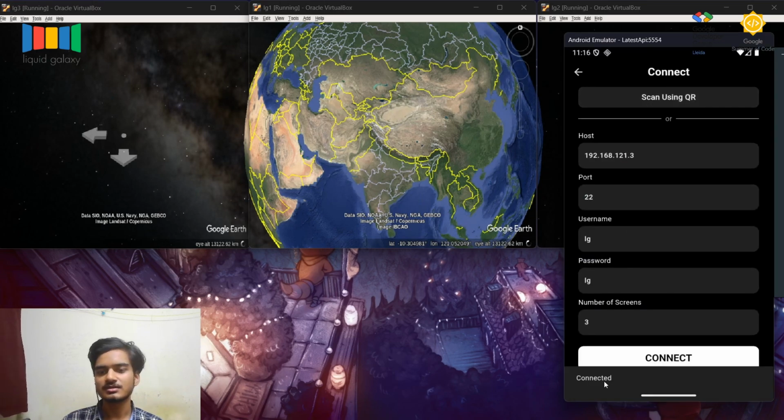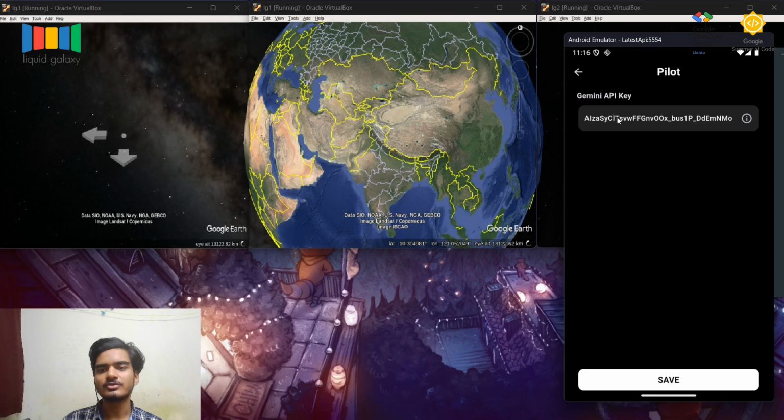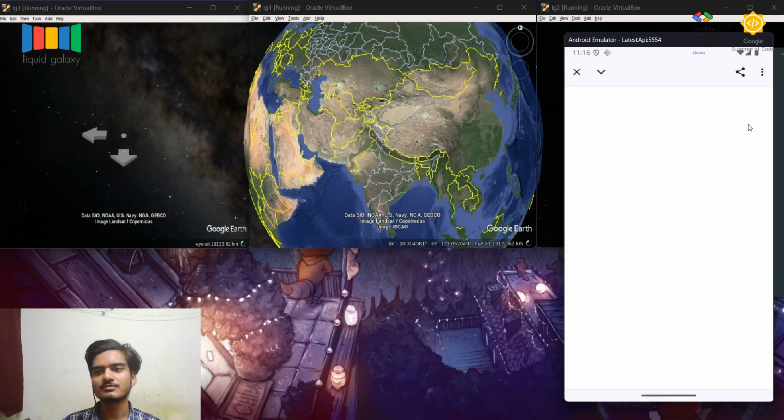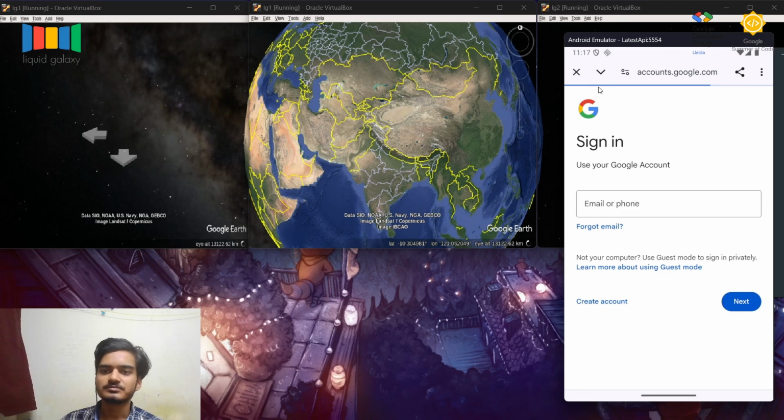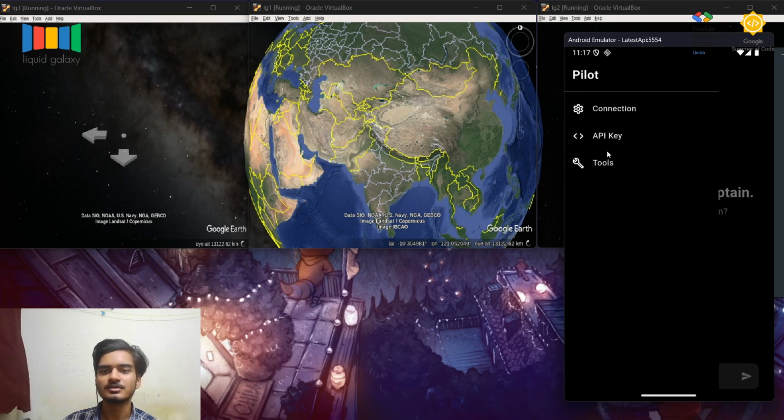When I press connect here, this shows me a connected snack bar. The user also needs to add the Gemini API key, which can be accessed by clicking on this I button. This link will open the page which will give the API key.